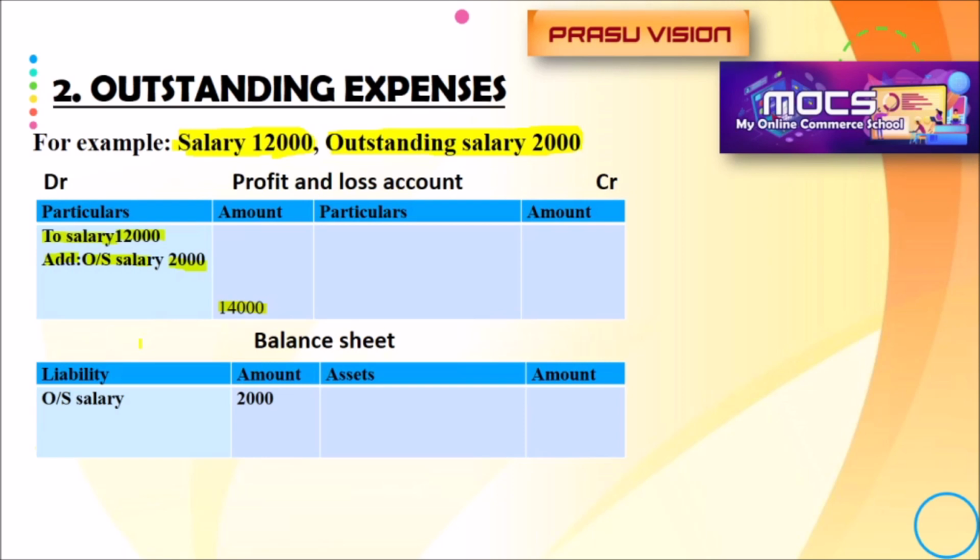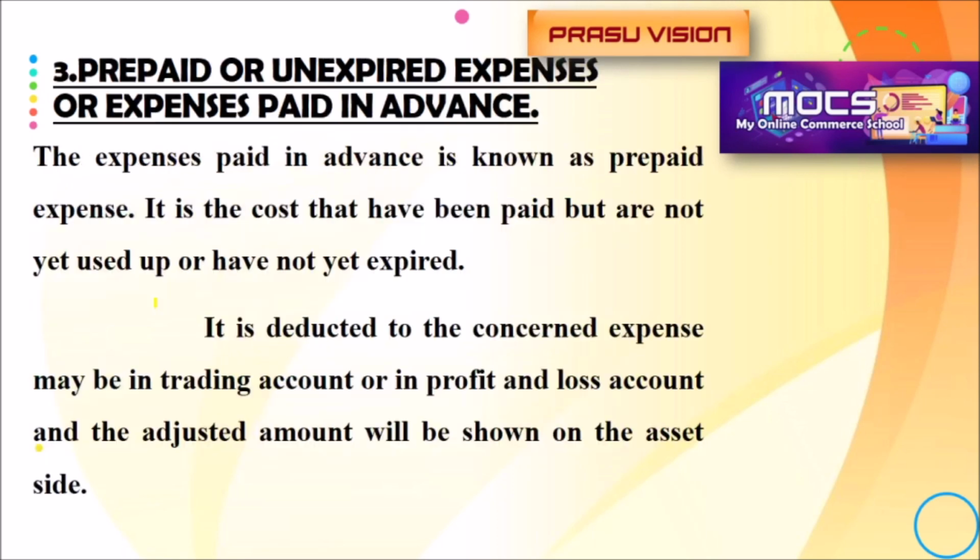After that, the second place where we have to show it is the balance sheet. On the liability side, we have to write outstanding salary 2,000. When we prepare the profit and loss account, we add it with the concerned expense. And when we prepare the balance sheet, outstanding expenses are shown on the liability side of the balance sheet. So that is the second adjustment, outstanding expense.